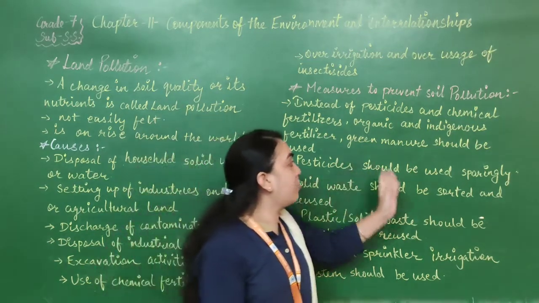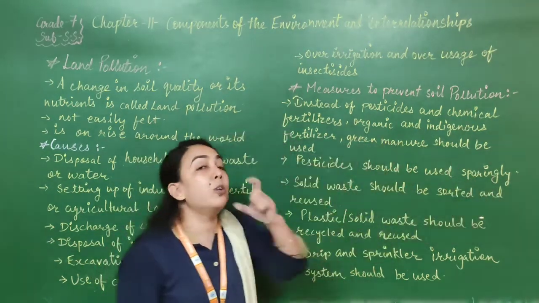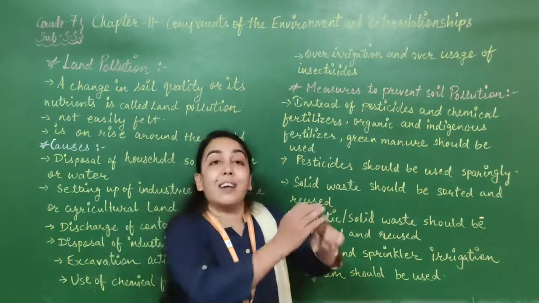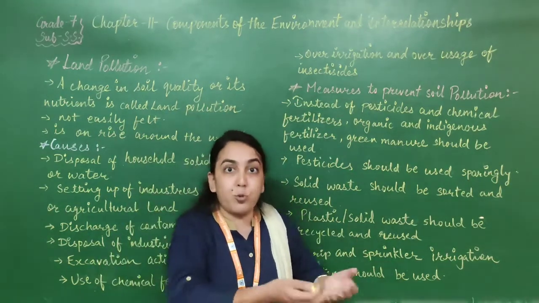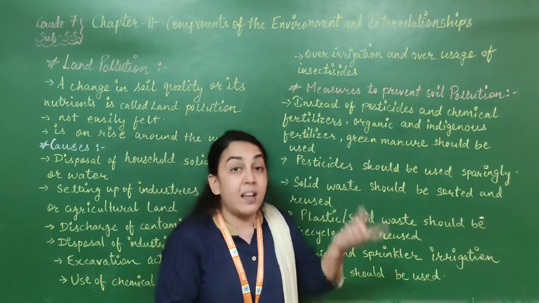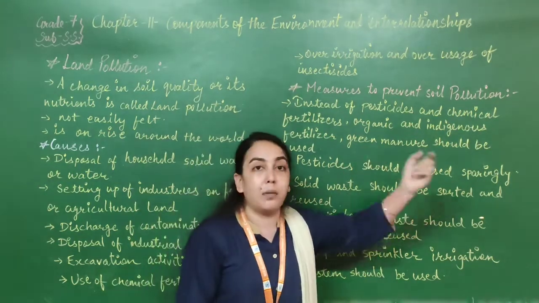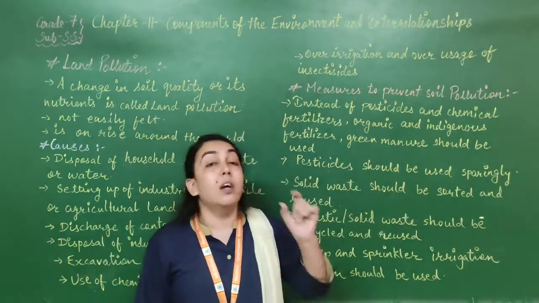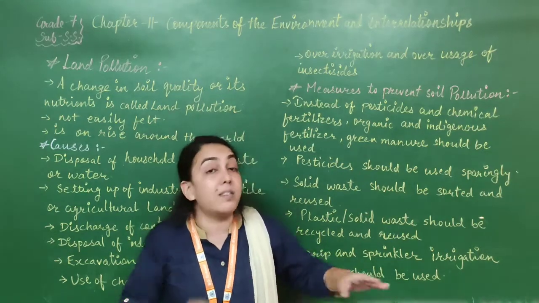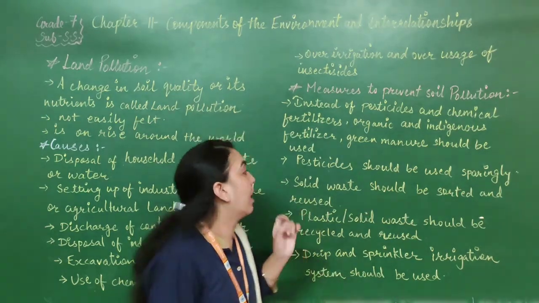Next is pesticides should be used sparingly. If we are using some insecticides or pesticides to protect our crops from the insects, then we should use them sparingly, means limited in quantity. We should not use them excessively, only limited use.